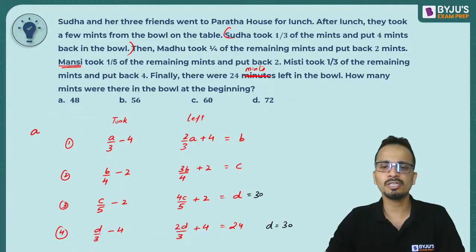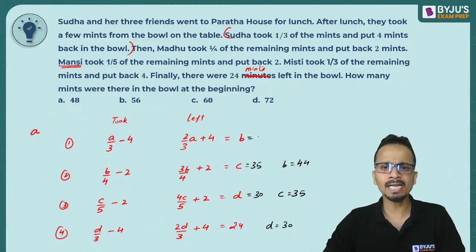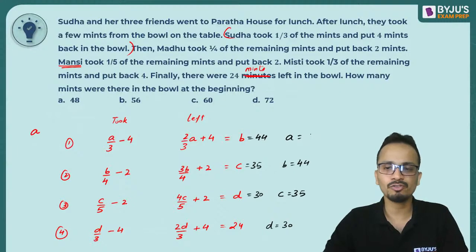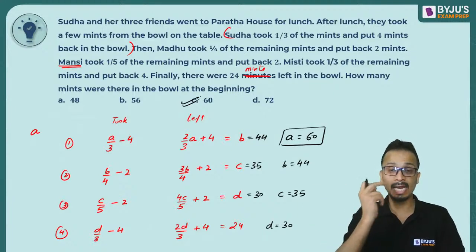So if D is 30, then get the value of C. 30 minus 2, that is 28, divided by 4 is 7, multiplied by 5 is 35. The value of C comes out to be 35. I'll get the value of B from here. 35 minus 2 is 33, upon 3 is 11, into 4 is 44. The value of B is 44. Now get the value of A, the number of mints at the beginning. 44 minus 4 is 40, divided by 2 is 20, multiplied by 3 is 60. So the value of A is 60, the number of mints at the beginning.